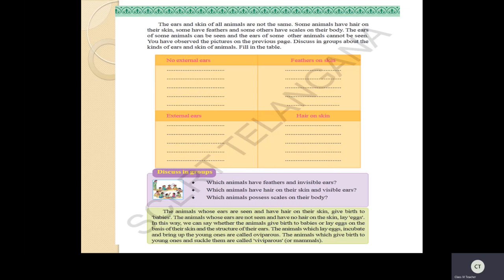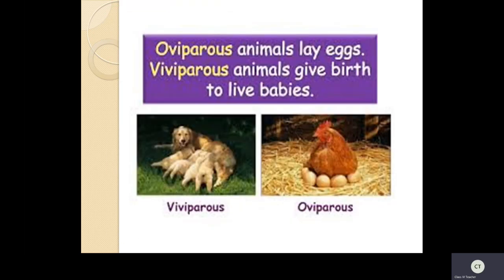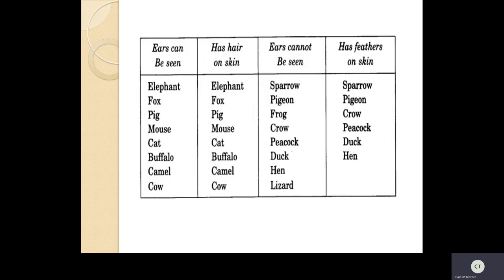And see children, today you are going to learn one more important topic which is new for you. That is about oviparous and viviparous. We will discuss it later. First let us see this category. Ears can be seen, so they have hair on their body. Now see elephant. Elephants have ears and also hair on the skin. Now fox, pig, mouse, cat, buffalo, camel, cow. All these have external ears, and their skin is covered with hair. This category you have to write in that table.